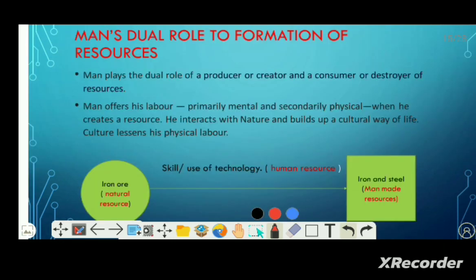Man offers his labor, primarily mental and secondarily physical, when creating resources. He interacts with nature and builds up a cultural way of life. The cultural lessens his physical labor.